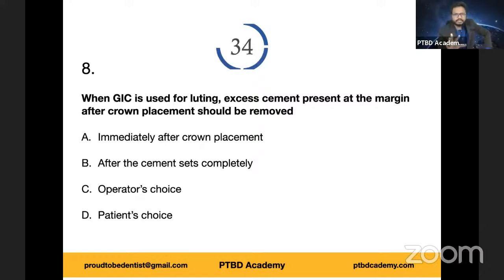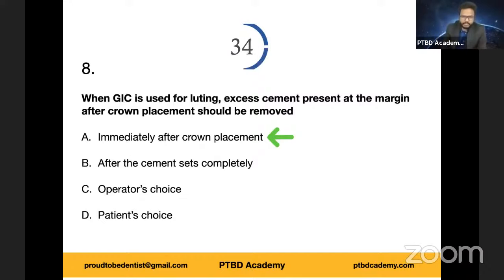So when GIC is used, or for that matter, when polycarboxylate is used, no, I don't know about polycarboxylate, I'm sorry. But okay, let's stick to GIC. When GIC is used, excess cement present at the margin has to be removed immediately, as you have rightly mentioned, because it binds chemically with the adjacent tooth structure. Even though we apply petroleum jelly and all, it's still suggested to remove the cement immediately after crown placement. Option A is the right answer.